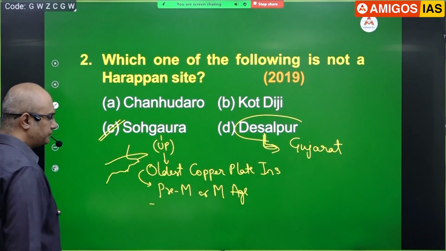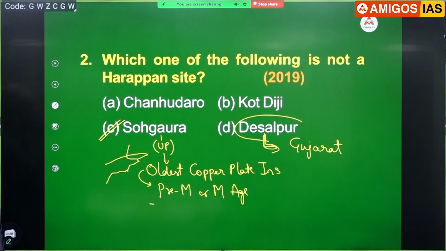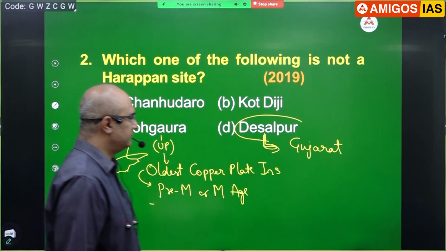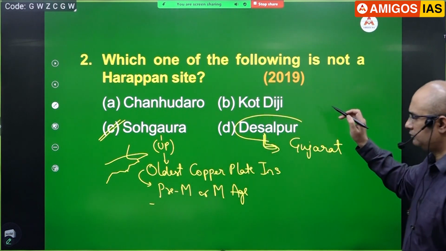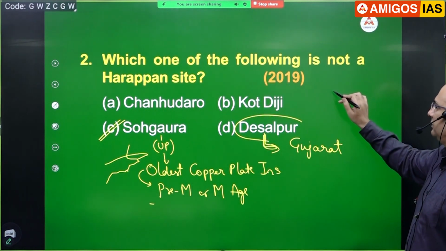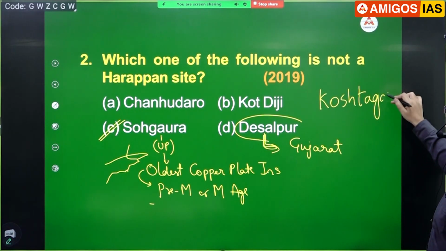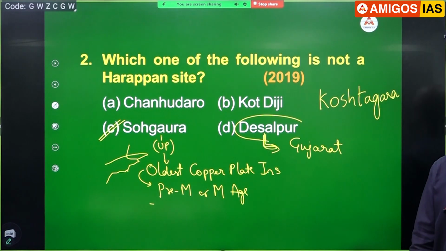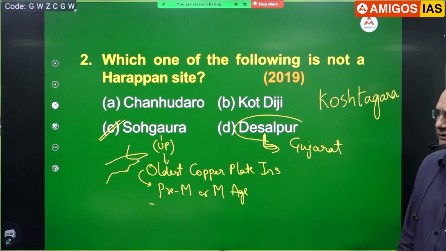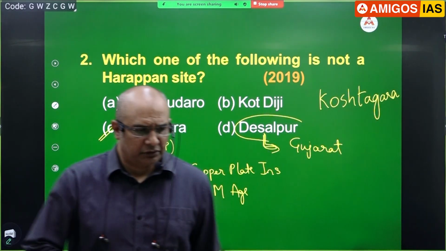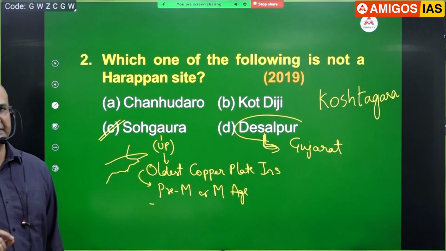Add one more line. What is found in that inscription? Please write down. It describes the establishment of Koshtagara, or what are these actually? Treasure granaries. Okay. Food granaries to meet emergencies like famines.